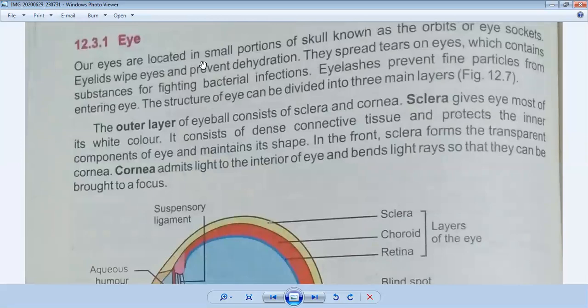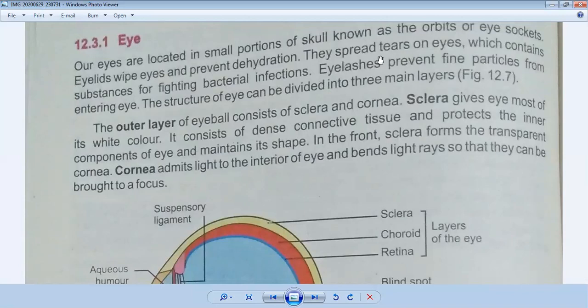This is the location of an eye in a small portion of skull known as the orbits or eye sockets. Okay, so external structure of eye consists of eyelids and eyelashes. So what are eyelids? The function of eyelids is to wipe the eyes and prevent dehydration. Eyelids help the eyes to wipe, to clean them and prevent dehydration, shortage of water. Okay, so they help to clean the eyes.